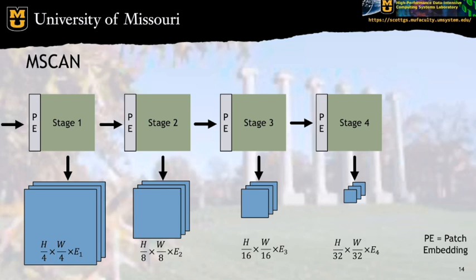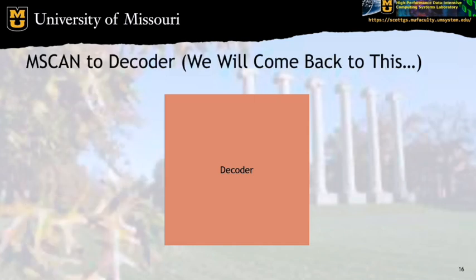Notice that the outputs are spatially scaled down by 2 at each stage. The H and W here refer to the height and width of the original input image, and the E1, E2, E3, and E4 are the embedding dimensions for each stage. Just for reference, let's quickly take a look at what happens with the saved outputs of each stage. So the output of stage 1 is discarded, while the outputs of stages 2, 3, and 4 are sent to the decoder. Now we're going to come back to how and why we do this, and what happens in the decoder itself. But for now, let's dig further into what happens in each MSCAN stage.